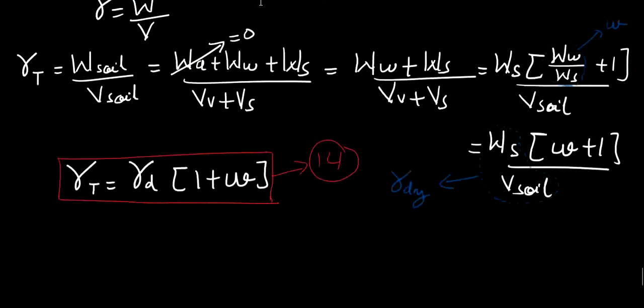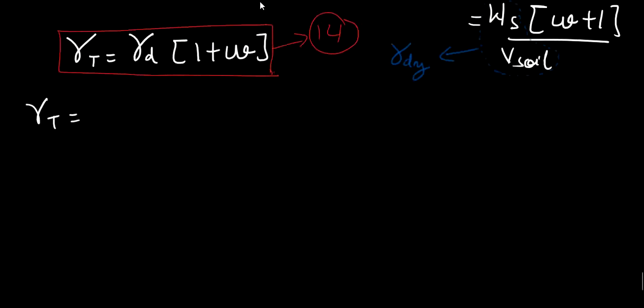Now if I expand the primary formula in another fashion, I will obtain a different formula this time. I know that gamma total is equal to weight of soil upon volume of soil.